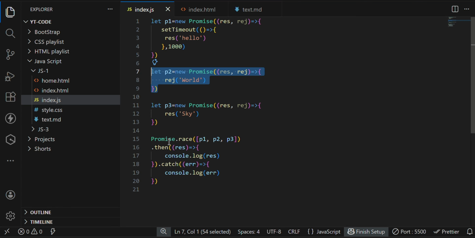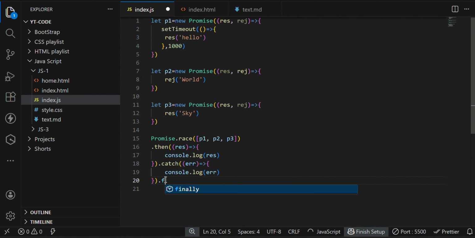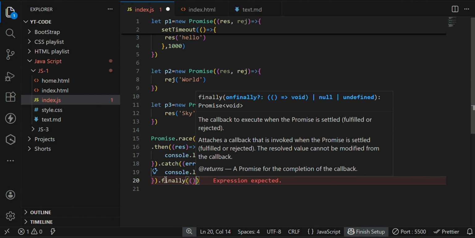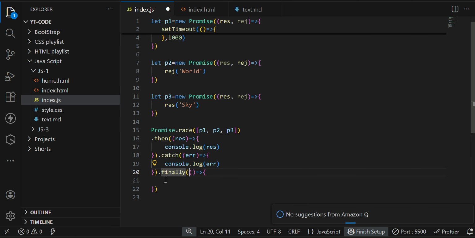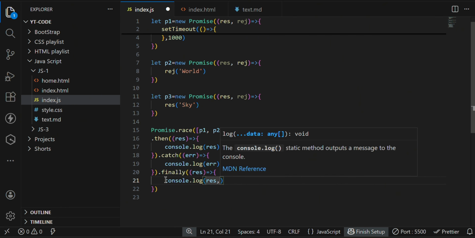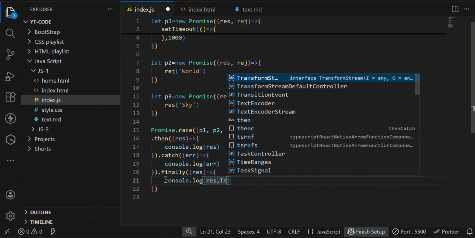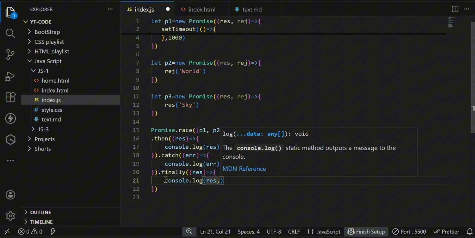And here we have seen Promise.race, and inside this one, dot then, dot catch, and there is one another method called dot finally. What dot finally does is, either resolve or reject, whatever it may be, in both cases it is going to display the data. Why are we using finally here?